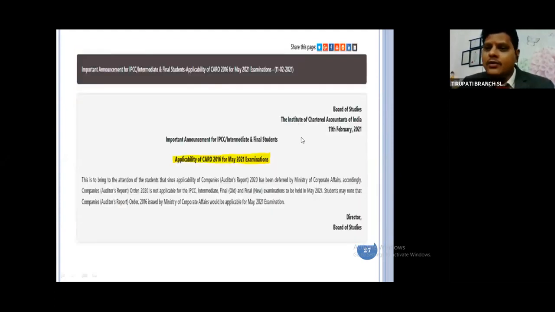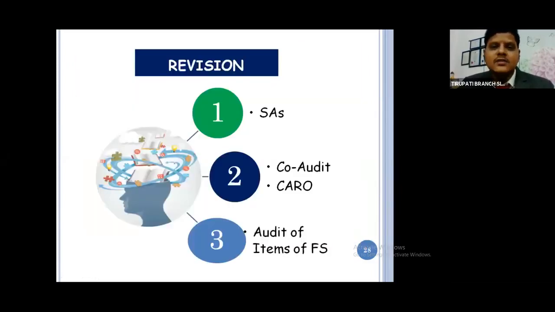Everybody knows this update: CARO 2020 is not applicable. Only CARO 2016 is applicable for examinations. Next, the revision plan. Fatafat revision plan. Revision means fatafat, quick revision. For what should I give more preference?